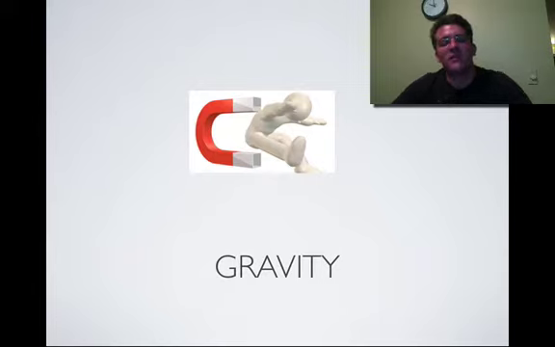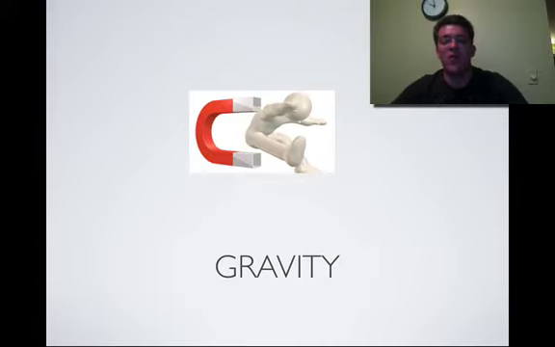Now because gravity doesn't affect anything horizontally, if you throw a ball at 5 meters per second, that ball is always going to be going horizontally at 5 meters per second no matter what. The only thing that's going to affect it is the gravitational force, and like we were saying before, that's going to be 9.8 meters per second squared, pulling that ball down towards the center of the earth.